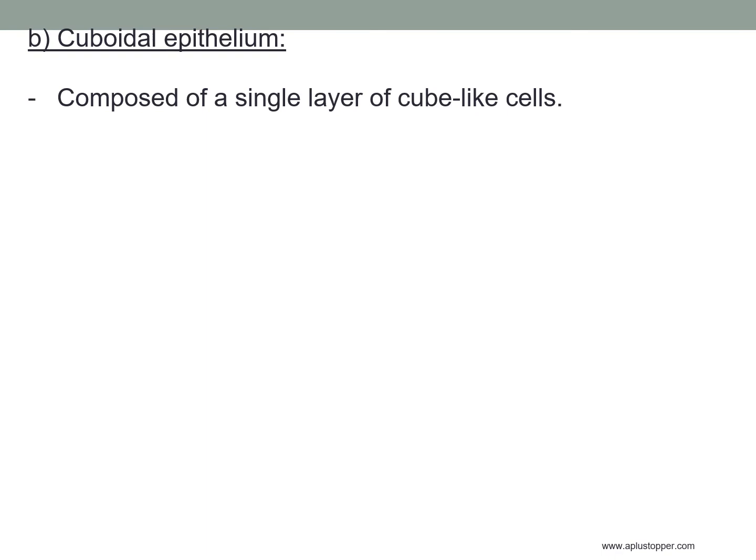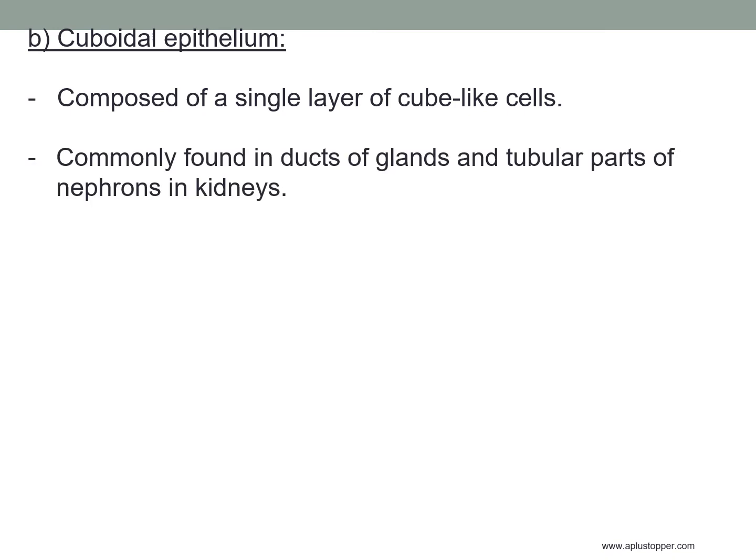Moving on to the next simple epithelium tissue, and that is cuboidal epithelium. It is composed of a single layer of cube-like cells. So cells are cube-like. Their shape is cubical, and therefore this tissue is called cuboidal epithelium. It is commonly found in ducts of glands and tubular parts of nephrons in kidneys.